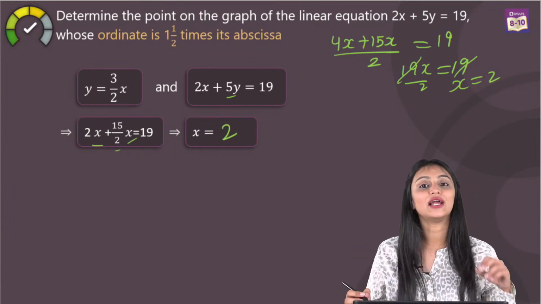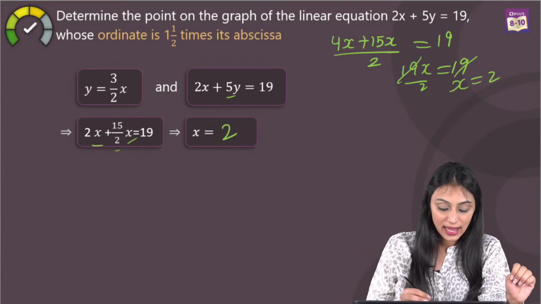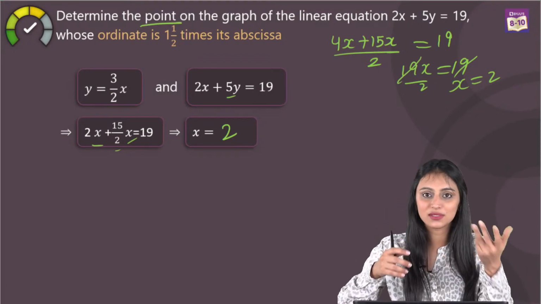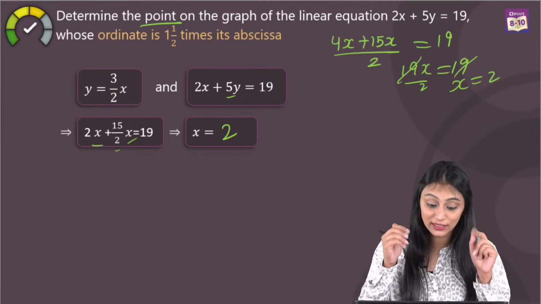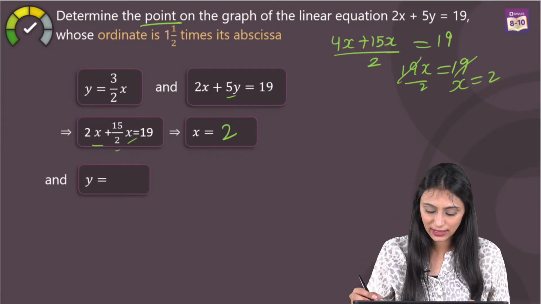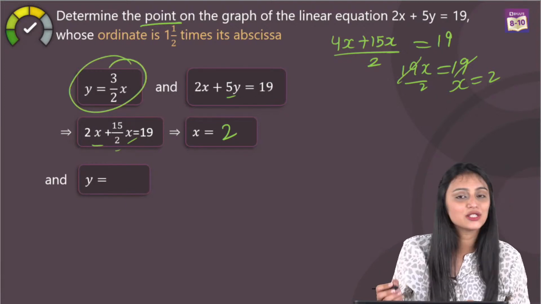So we get the value of x from here, right? Now we have the value of x. I need the point. A point has the abscissa as well as the ordinate, right? So we need the value of the y coordinate as well. You can put them in any of the equations to find this out, right? So let's suppose I use this one, let's put x here.